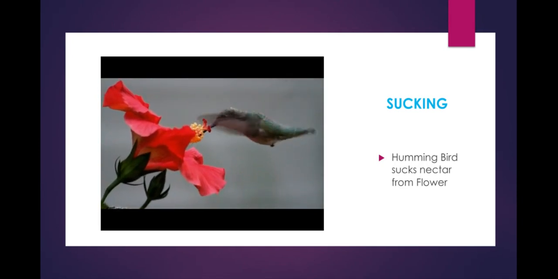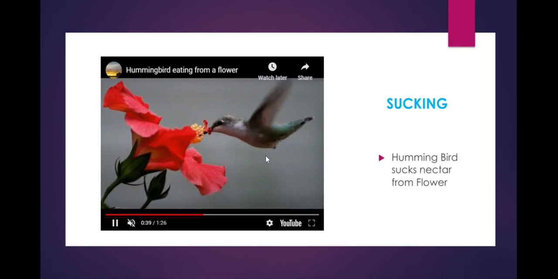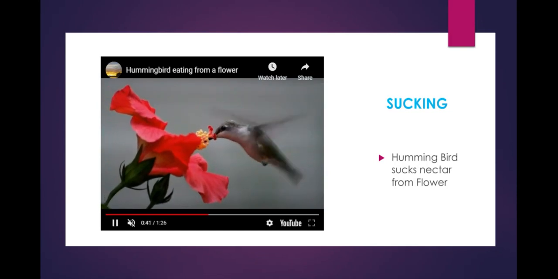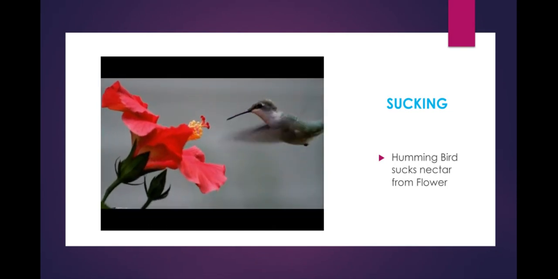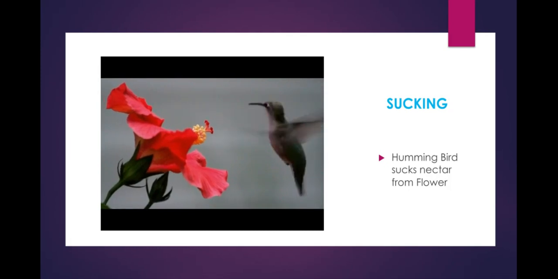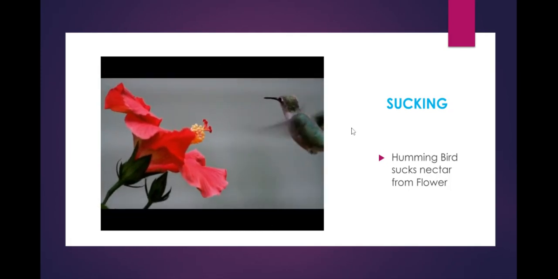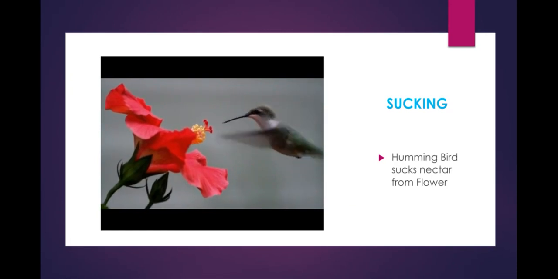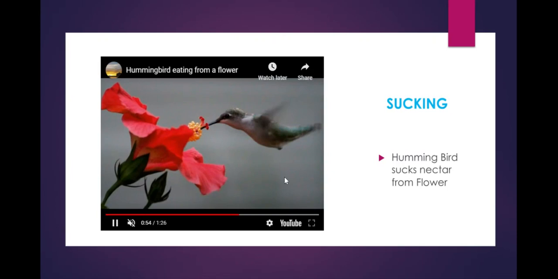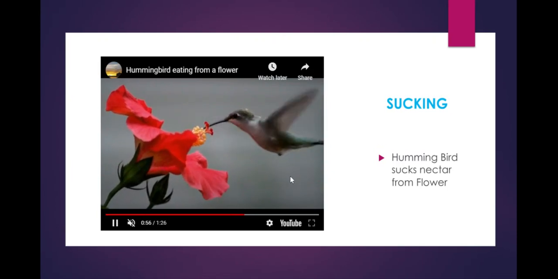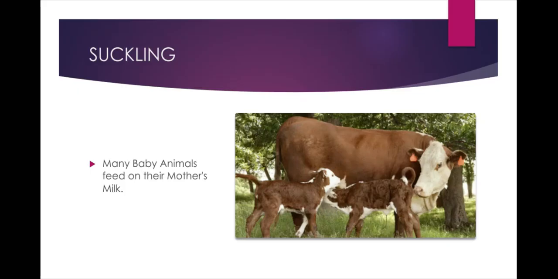See how nicely it's sucking. Suckling. Many baby animals feed on their mother's milk.